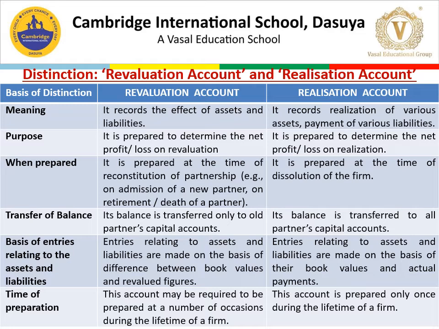The next point of distinction is time of preparation. Revaluation account may be prepared on a number of occasions during the lifetime of the firm, whereas realization account is prepared only once during the lifetime of a firm, because after the preparation of realization account, the business of partnership comes to an end.